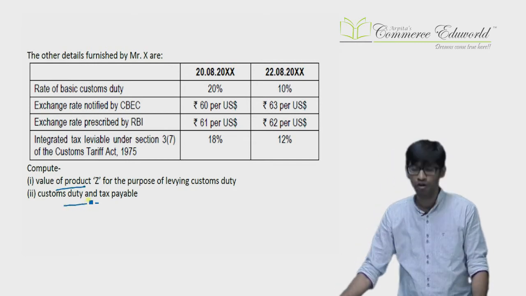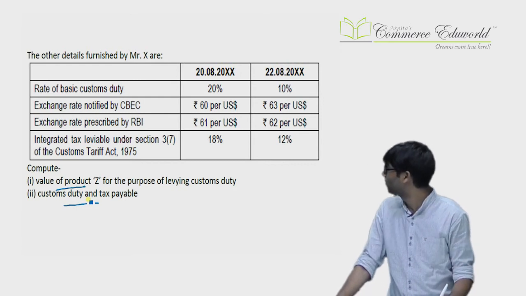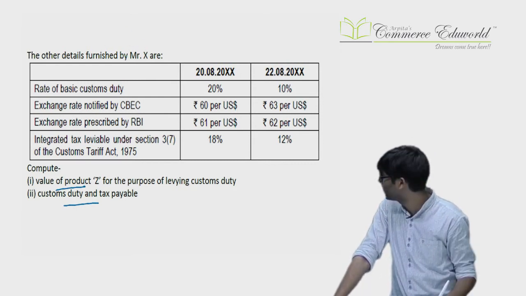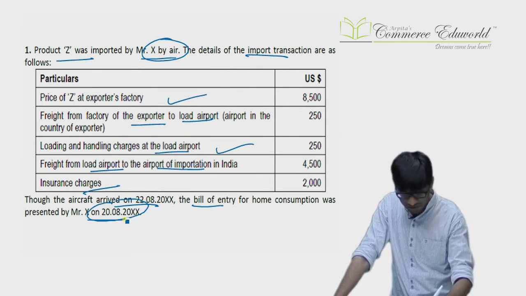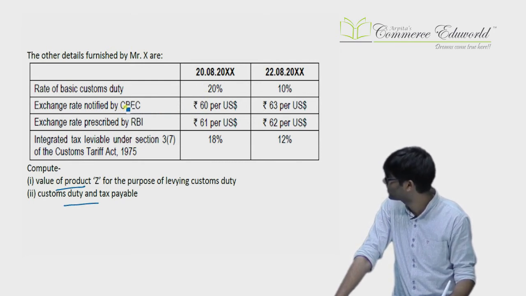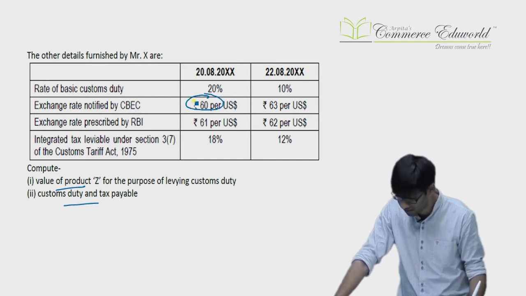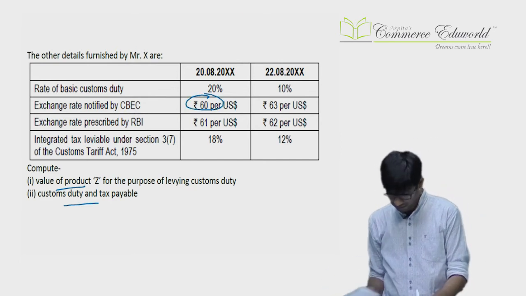Now, for the purpose of rate of exchange, you consider the bill of entry. When is the bill of entry filed? Bill of entry is filed on 20th of August. So you will consider 20th of August, you will consider the rate of exchange. Now, for rate of exchange, I have two, CBIC and RBI. CBIC will be considered. 60 is the relevant rate of exchange.